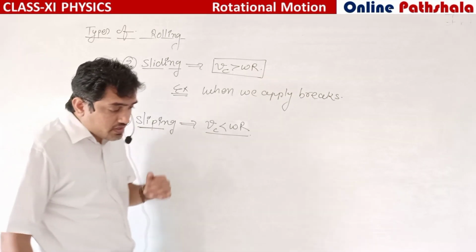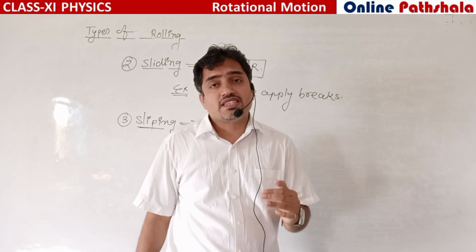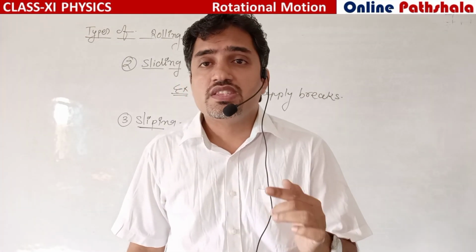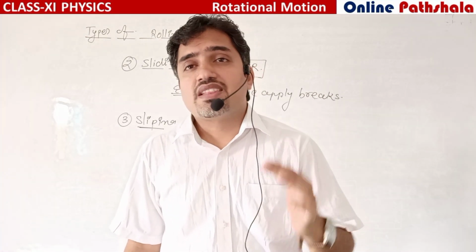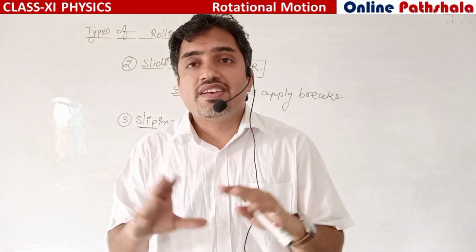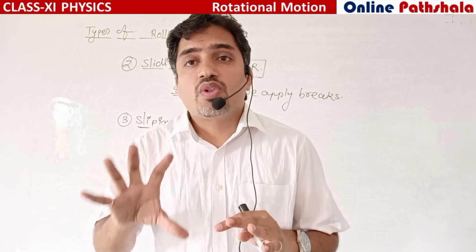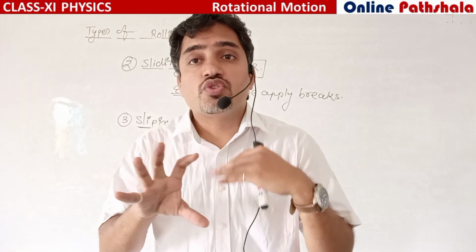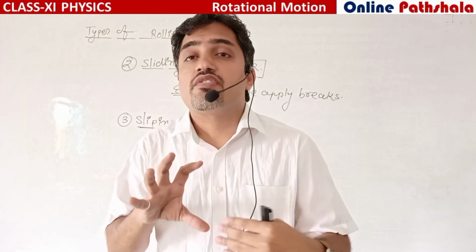So in the case of pure rolling, we use the condition Vc is equal to omega r. These are the cases of rolling. In the next lecture we will understand what the velocities and accelerations of different particles should be in the case of rolling.